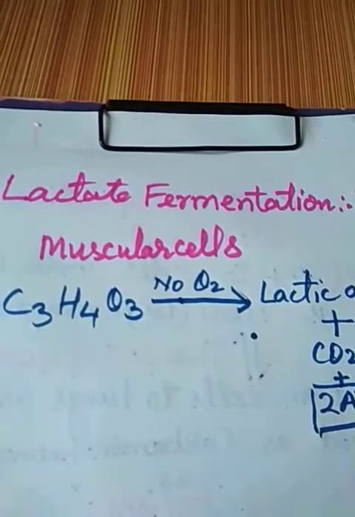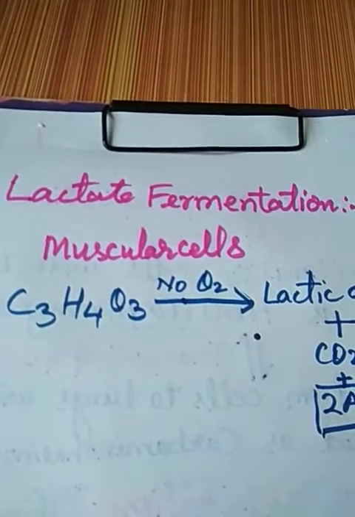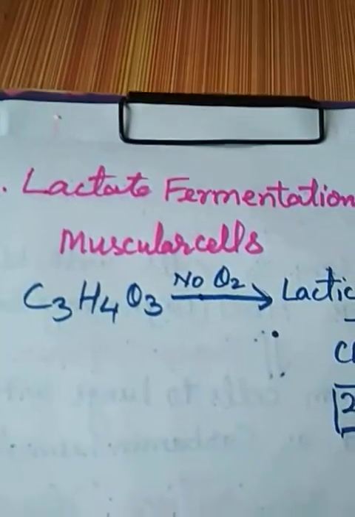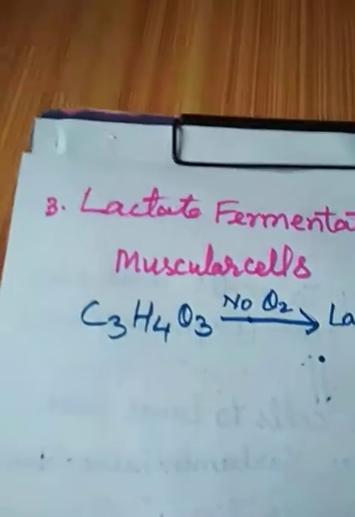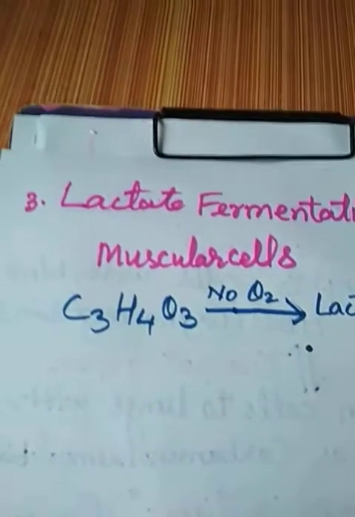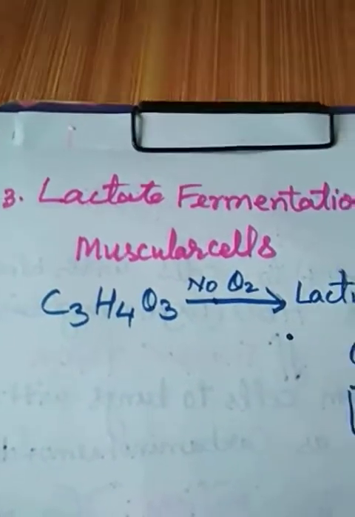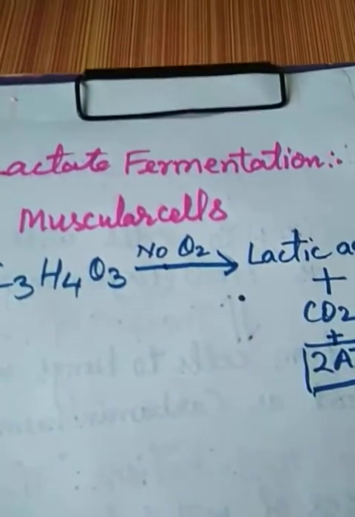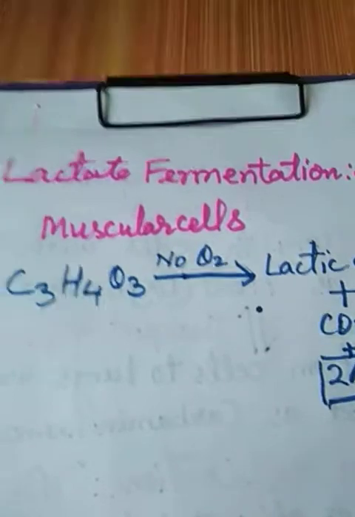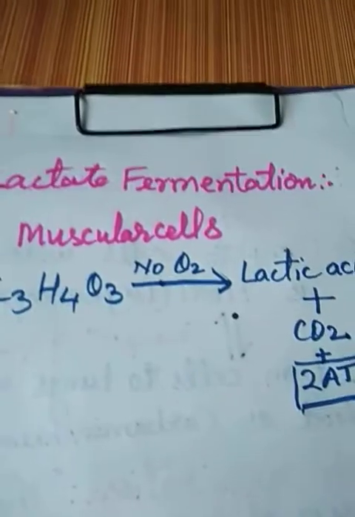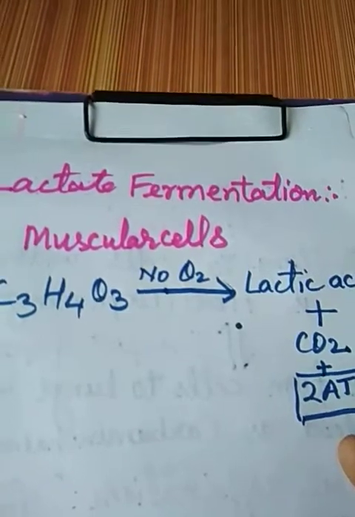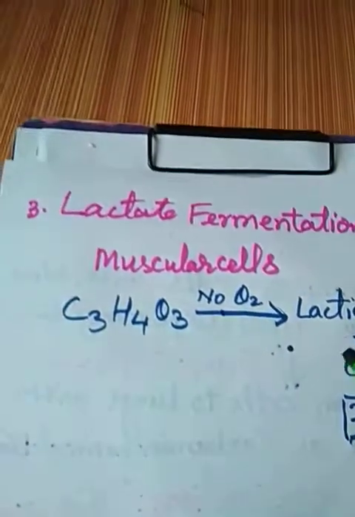Muscular cramps means twisting of the muscles, pain in the muscles, and you feel pain and muscular inflammation in your muscles. That is due to the high energetic work by the muscles in the absence of oxygen, which results in the formation of this lactic acid. This is called lactate fermentation.